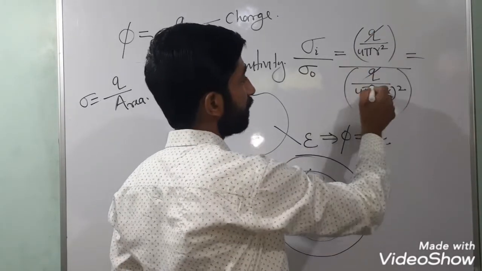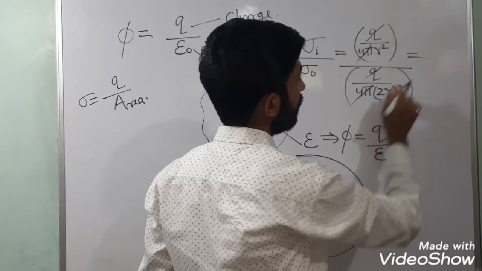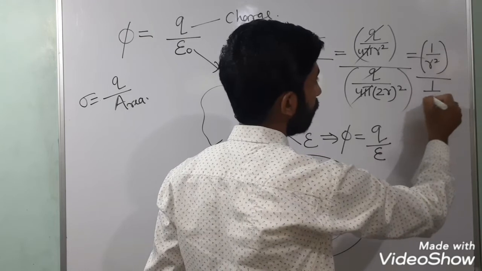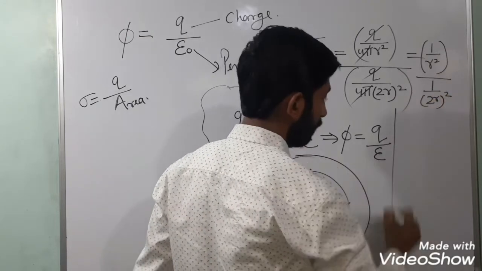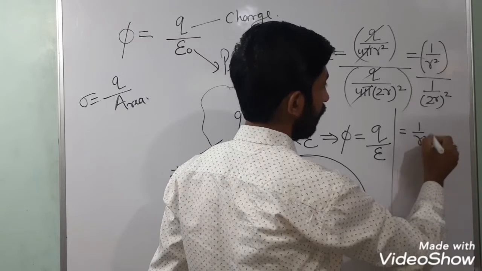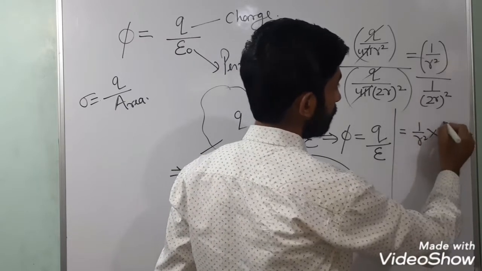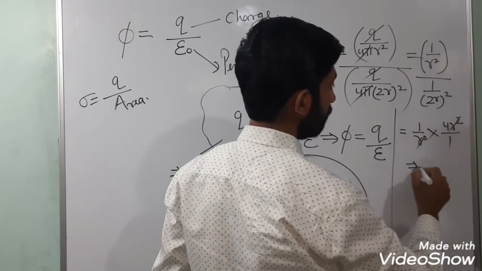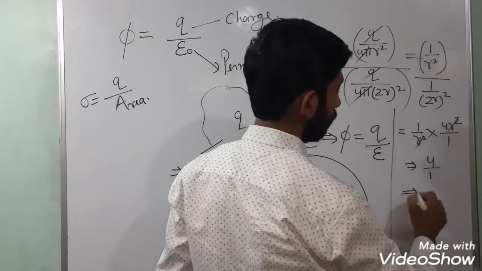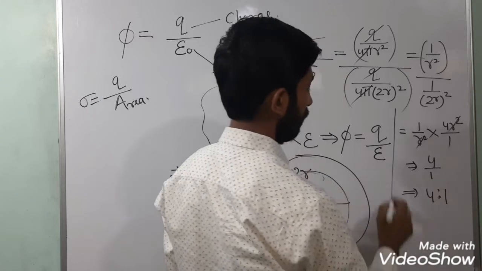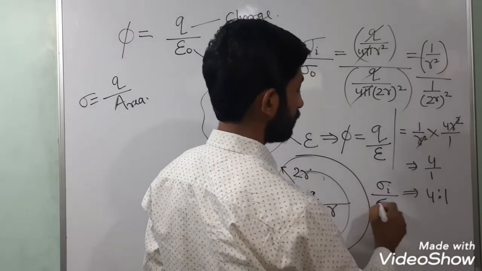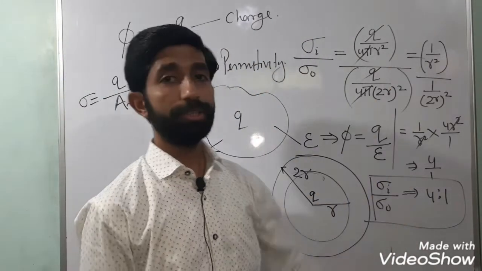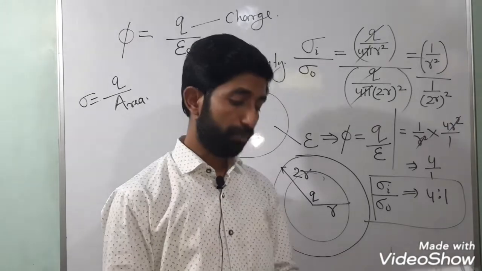So Q cancels, 4 pi cancels, and we are left with 1 upon r square over 1 upon 2r square, which equals 1 upon r square into 4 r square, and this r square cancels out, and we get 4 over 1, or the answer is 4:1. So sigma inner over sigma outer is 4:1. And this is the solution of question number 12 of set number 3.